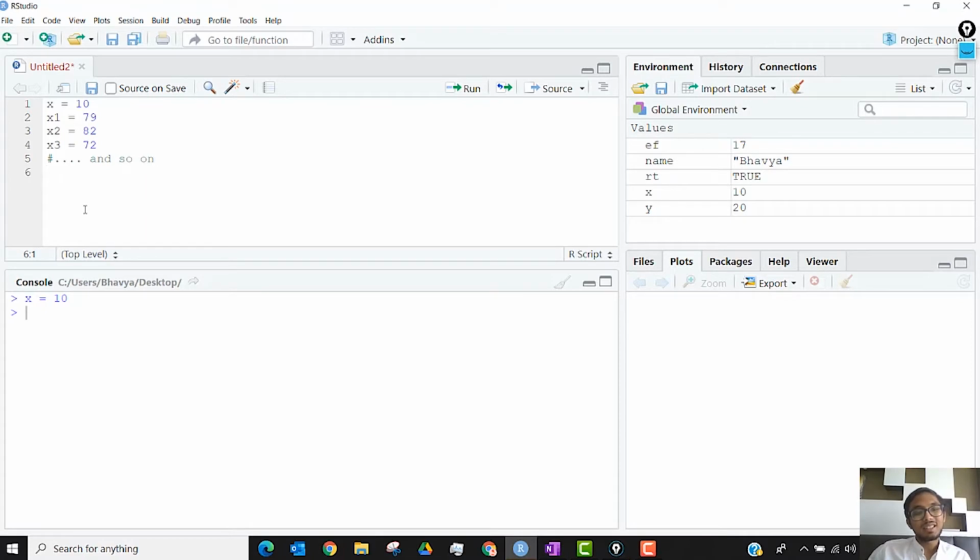Now this is a very bad way to store data. For one thing, it's taking a lot of time. And for another, when I want to analyze the overall value, let's say I want to find the average marks or the variance in the marks, or I want to plot the marks, I would not be able to do that.